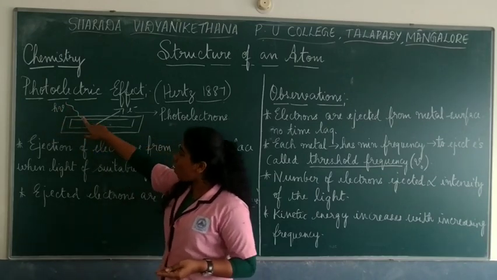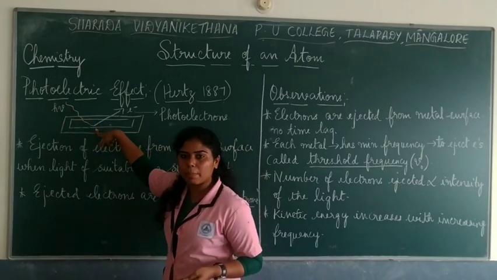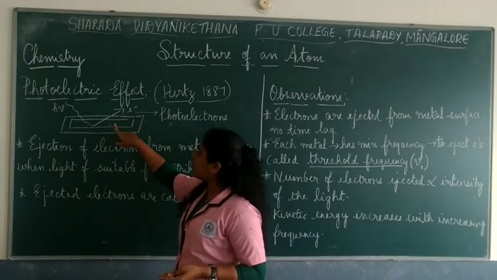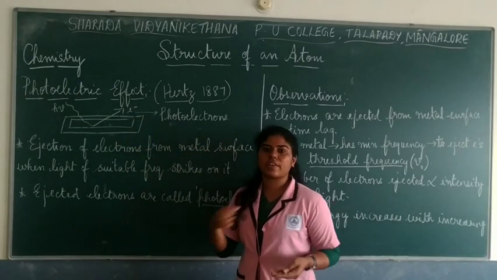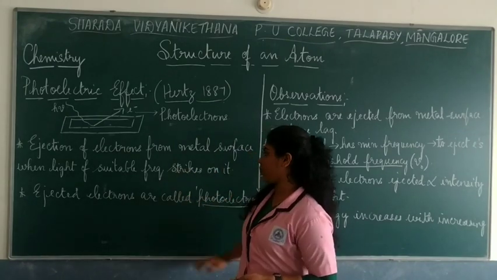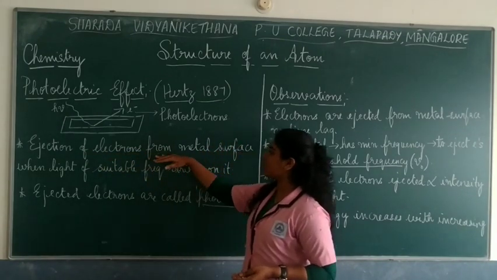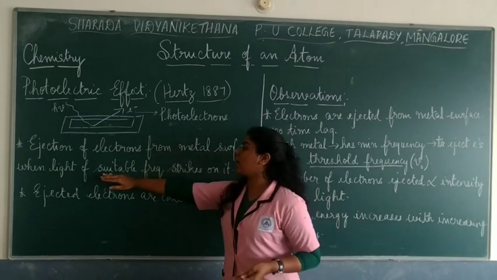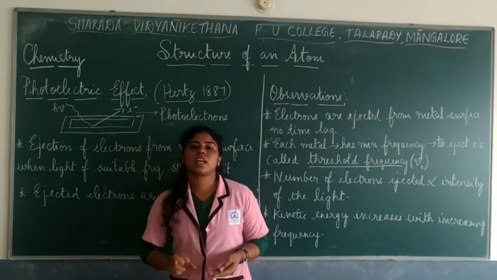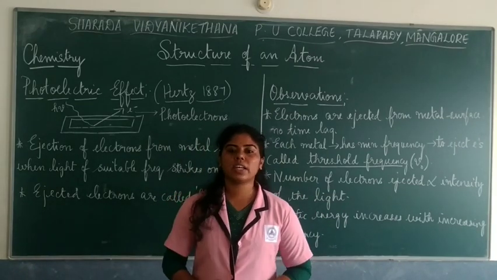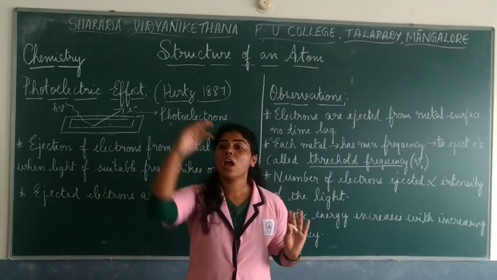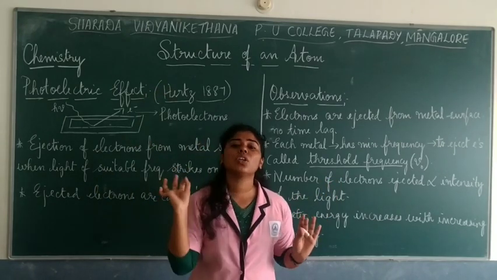When light of suitable frequency falls onto the metal, there is ejection of electrons, and that effect is called the photoelectric effect. So it is mainly the release of electrons from metal plates when light of a particular frequency falls on it.